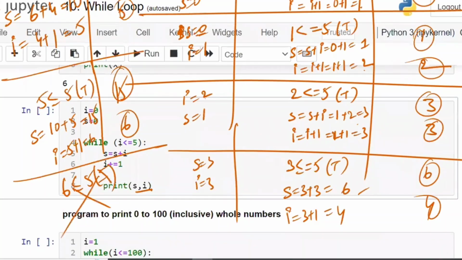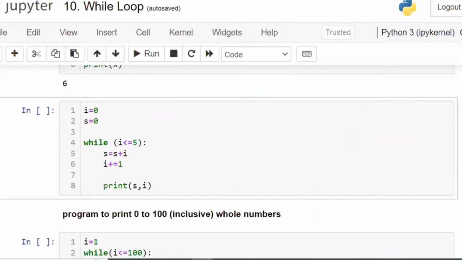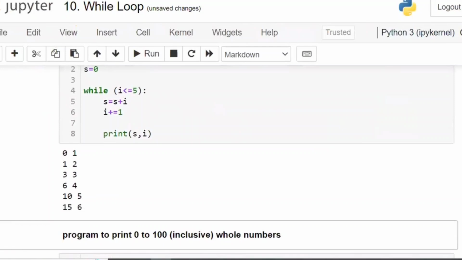Now, what gets printed? The first time, S comma I is 0 space 1. After that, the second time, 1 and 2. After that 3, 3. After that 6, 4. After that 10, 5. After that 15, 6. Finally, I am going to get the output like this, if I execute.